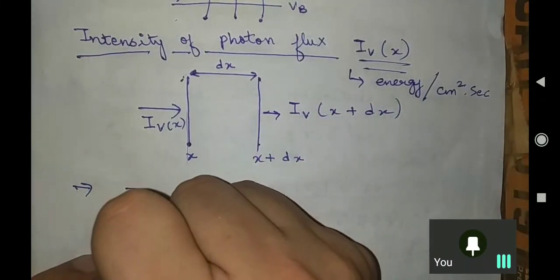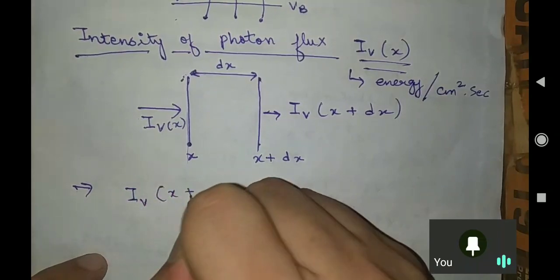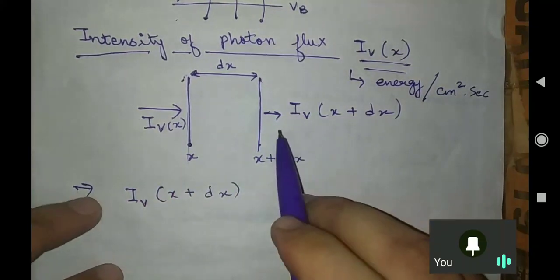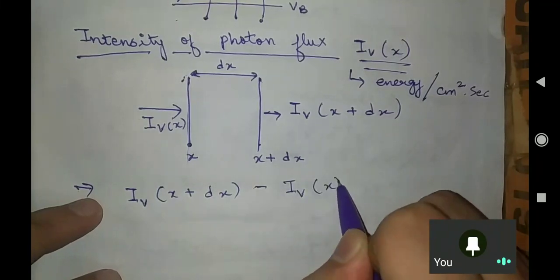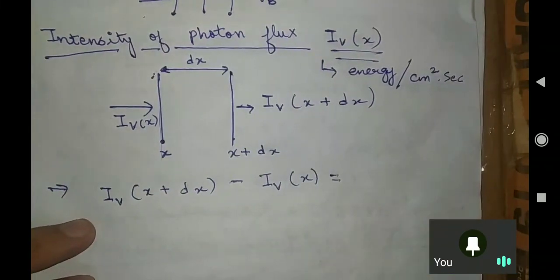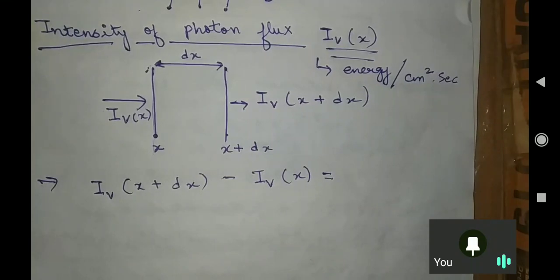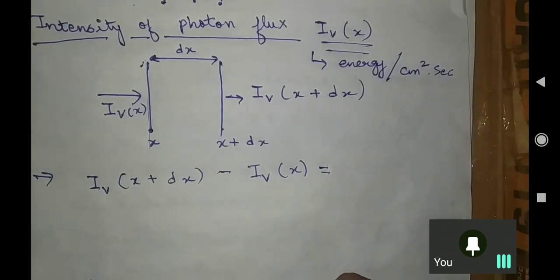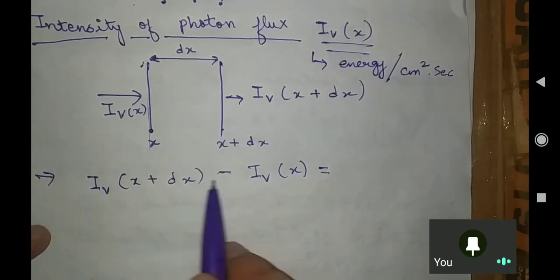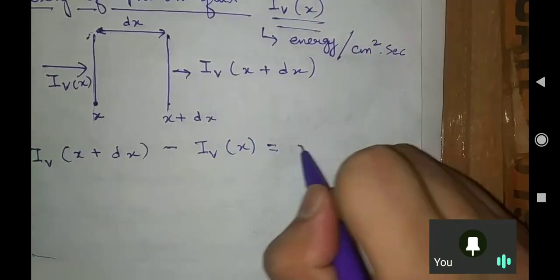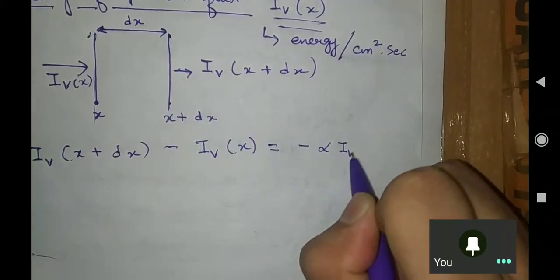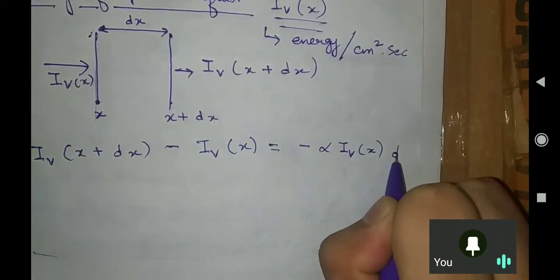So I am writing I_v of x plus dx, the amount of light here, minus I_v of x here. That should be equal to the amount of energy of light that has been absorbed. On subtracting this, what you are getting is minus alpha I_v of x into dx.